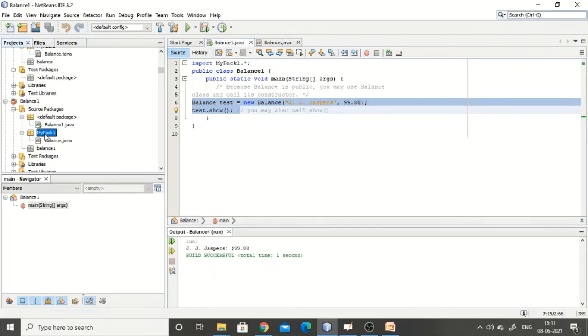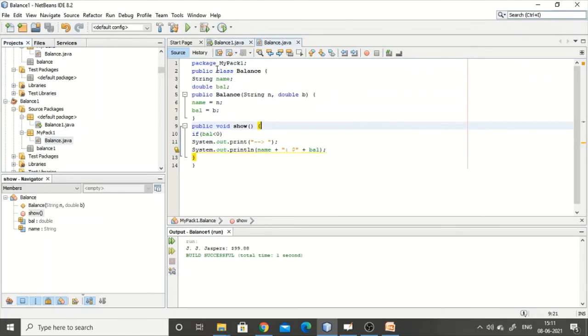For this source I created mypack1. Within that mypack1 I created balance.java. Whatever the function is there, public class balance, public constructor balance, and void show balance, I have created and kept within the package mypack1. Now, what happens if I don't make it public? Then it will be allowed only within the same package. For example, I'll just remove this public and save. And now you can see here it is showing an error.